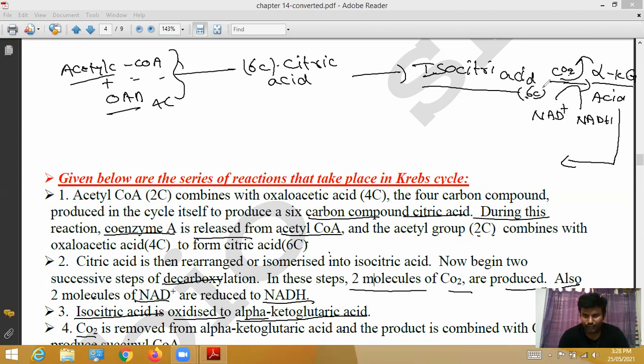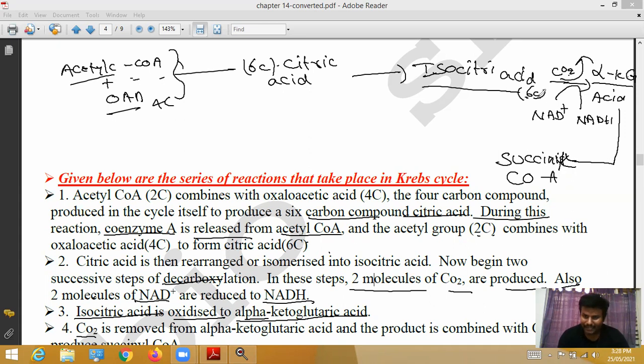So the alpha ketoglutaric acid is combined with CoA to produce succinyl coenzyme A.